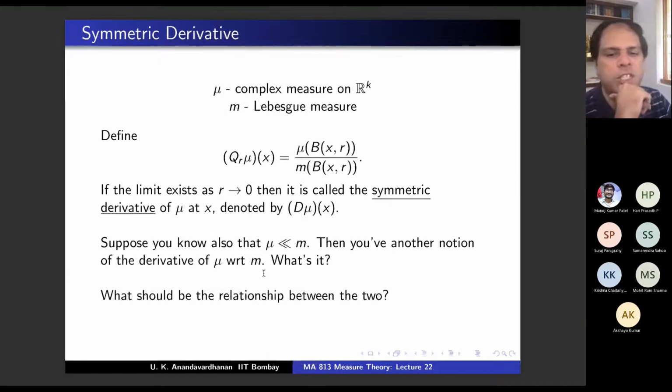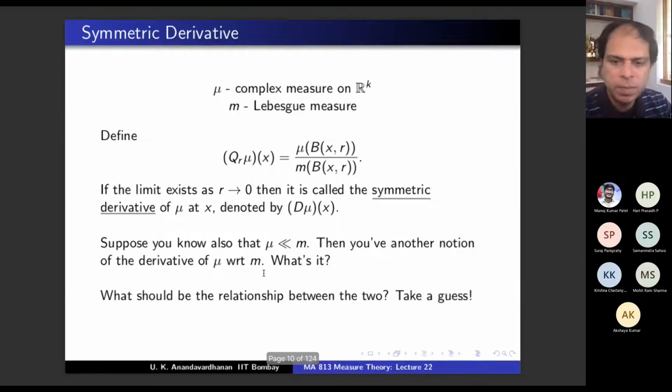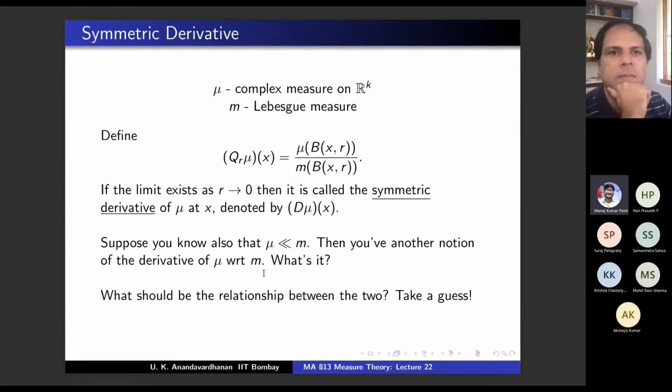What should be the relationship between the two? It's an open-ended question, but assume everything is nice. The world is nice. It's not cheating. What should be the relationship? Take a guess. What will be the best relationship possible? They are equal almost everywhere. Equal is the best relationship, but in measure theory you can only conclude almost everywhere. So they are equal almost everywhere.